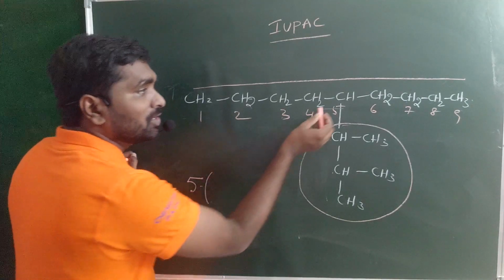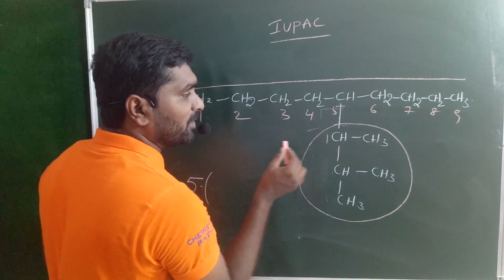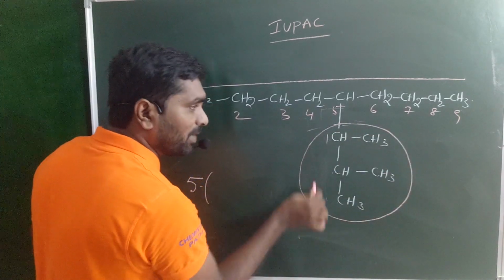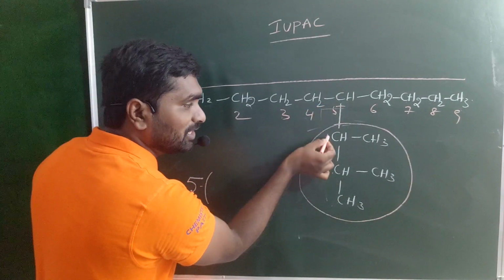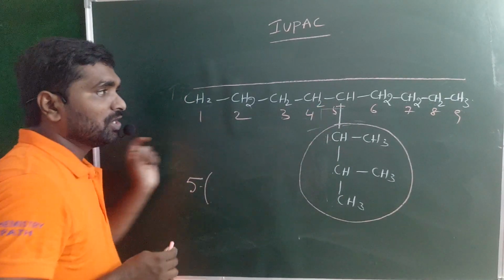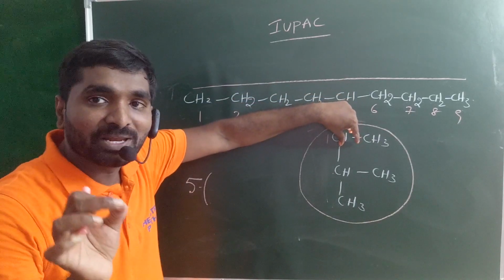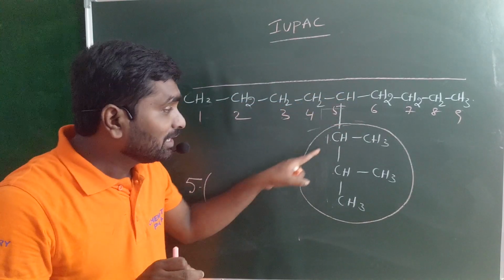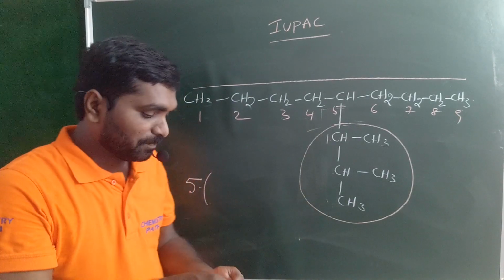The carbon bonded to the fifth carbon is always the first carbon. Again, you must give the numbering individually and select the longest chain. So on the fifth carbon you have the complex substituent, and in the complex substituent you must select the longest chain.